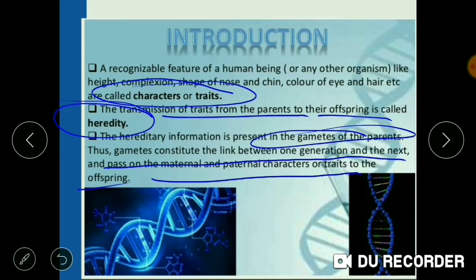So, any of the identifying character of an individual is considered to be a trait, and transmission of these traits from the parents to the offspring is known as heredity. This hereditary information is present in the gamete of the parent, and that is why gamete is considered to be the link between one generation and the next, as it passes on the maternal and paternal characters to the offsprings.